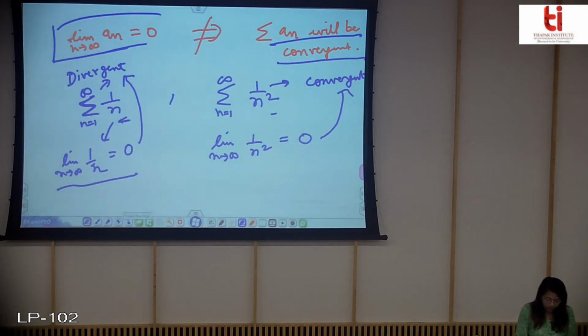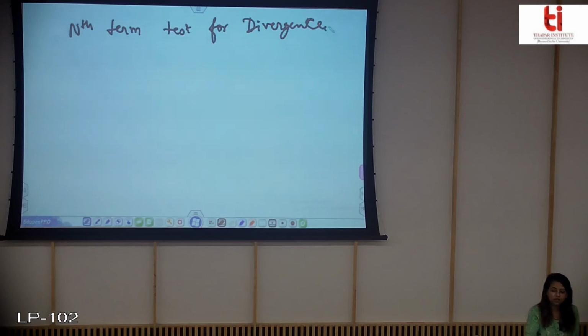Now I'll just discuss another result. This result is important for testing the divergence of the series. So this is called the nth term test for divergence.